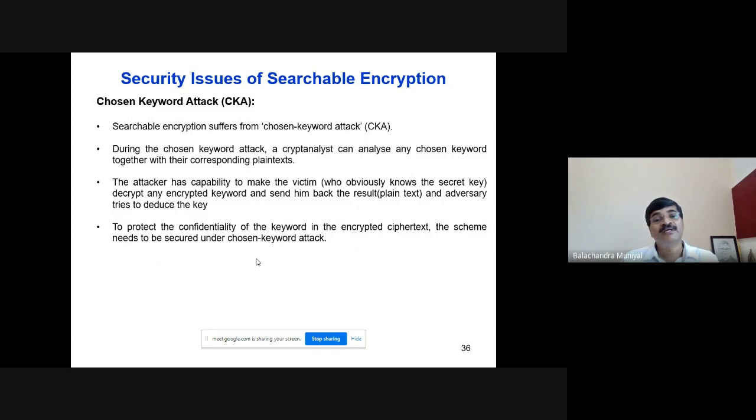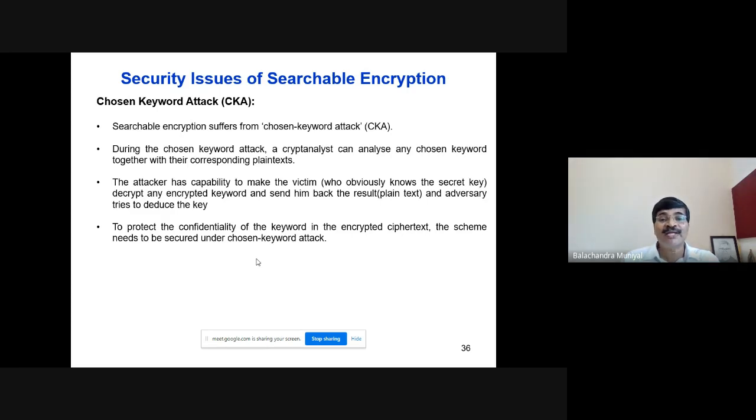What the adversary or the attacker will do is take one particular encrypted keyword from the document, and then he has the capability to make the victim, the client who possesses the secret key, decrypt it and send that plain text word to the attacker. So this is how the attack happens on this particular scheme.